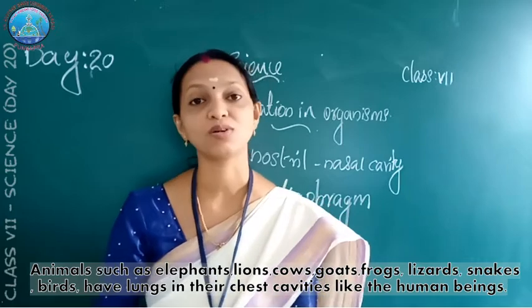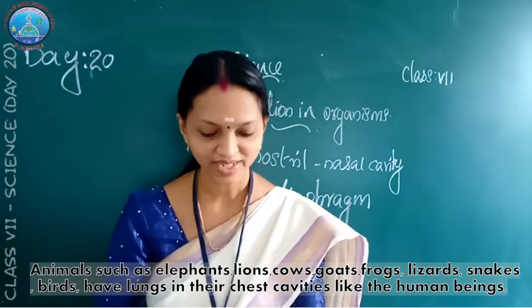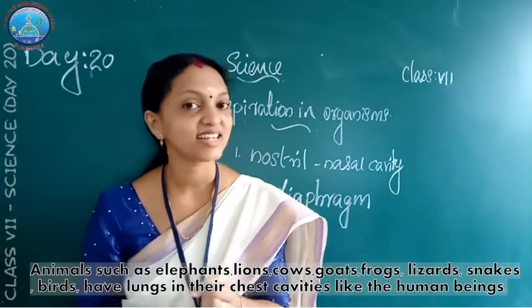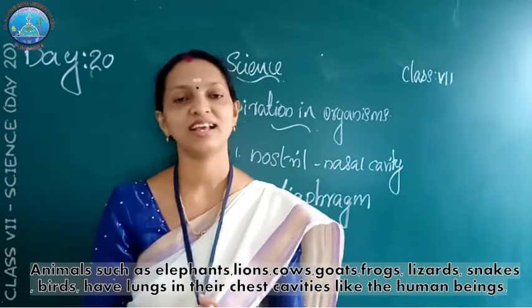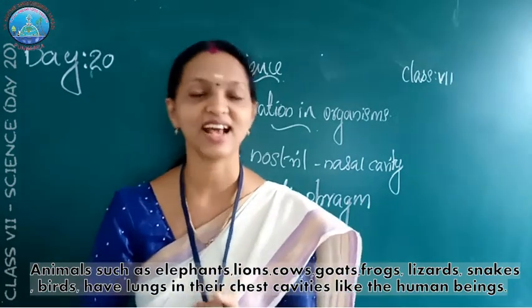The next one, breathing in other animals. Elephants, cows, birds, buffaloes, they have lungs like humans. Animals such as elephants, lions, cows, then birds, they have a chest cavity like human beings. They have lungs and they breathe through their lungs.